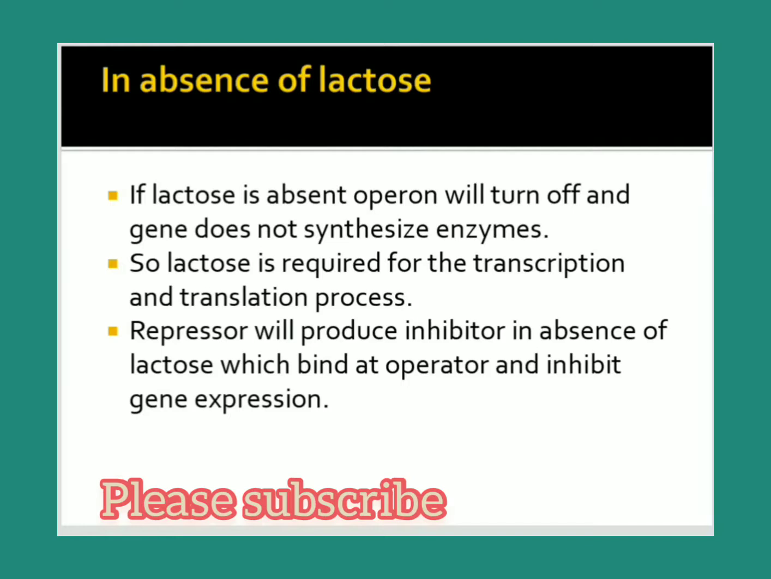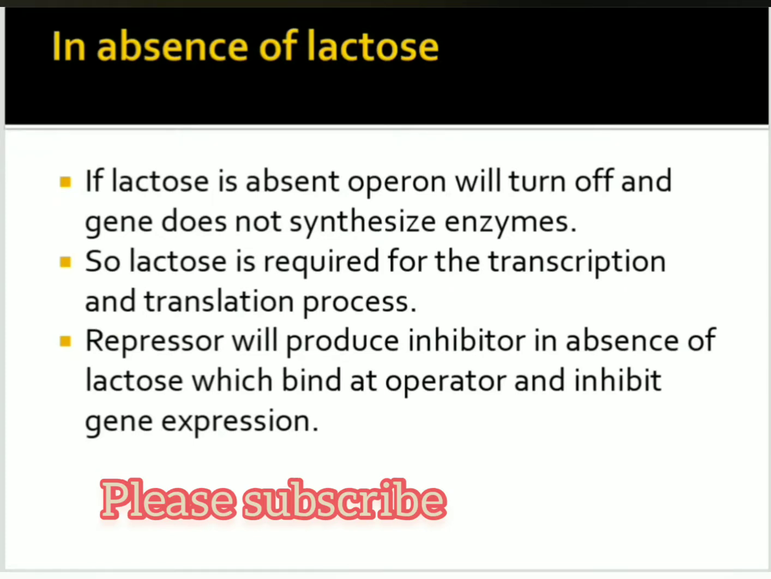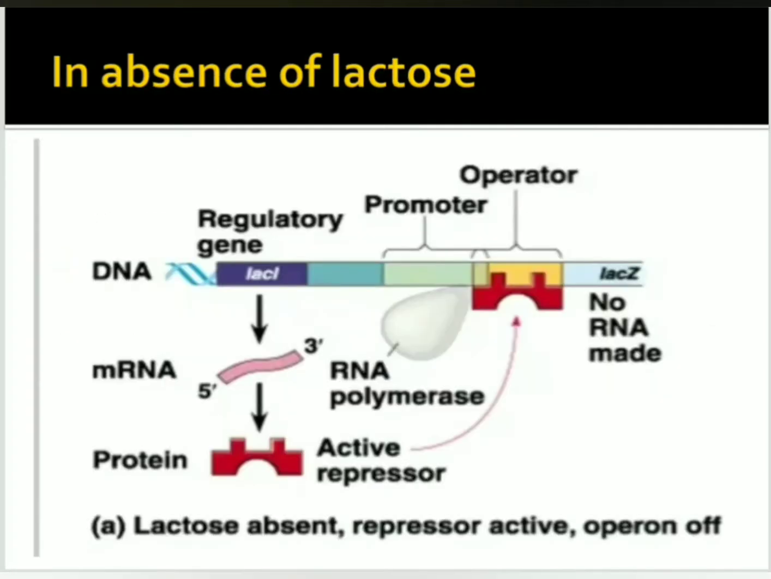So in the absence of lactose, the operon will turn off and the genes do not synthesize these enzymes. So lactose is required for the transcription and translation process. The repressor will produce the inhibitor in the absence of lactose, which will bind at the operator and inhibit gene expression. So if lactose is absent, gene expression will be inhibited because the repressor produces the inhibitor which will bind at the operator and stop the RNA polymerase from moving. So obviously gene expression will be inhibited.